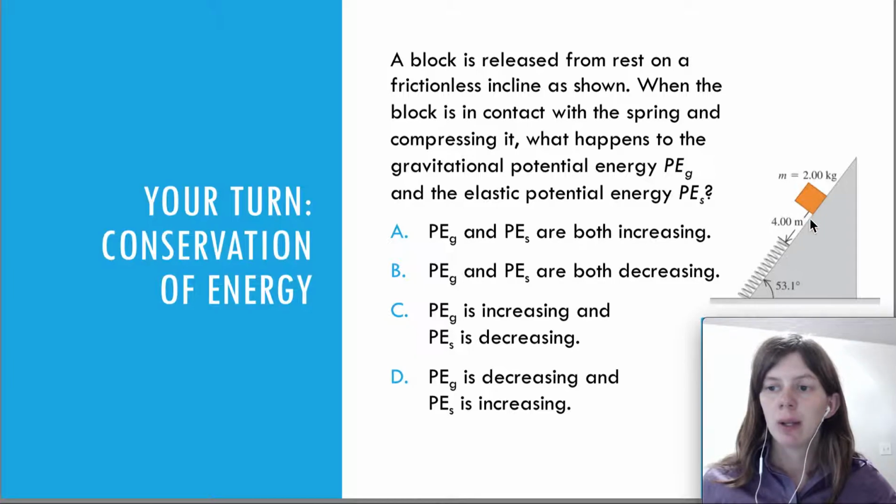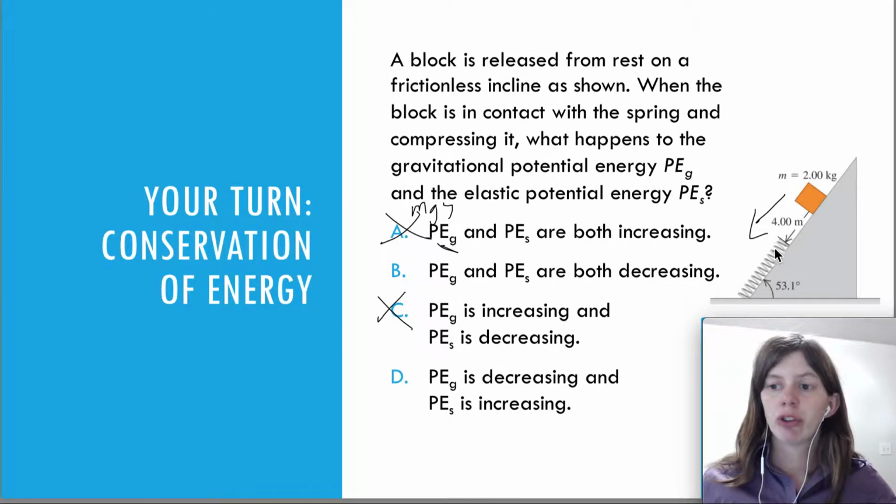We have a mass that's on this incline, and as it falls down, it's compressing the spring. So you have to think, what happens to the gravitational potential energy? Well, that one is defined as mgy. It depends on the height. The height is decreasing. So that means that the gravitational potential energy is decreasing. So we can cross out choice A and cross out choice C.